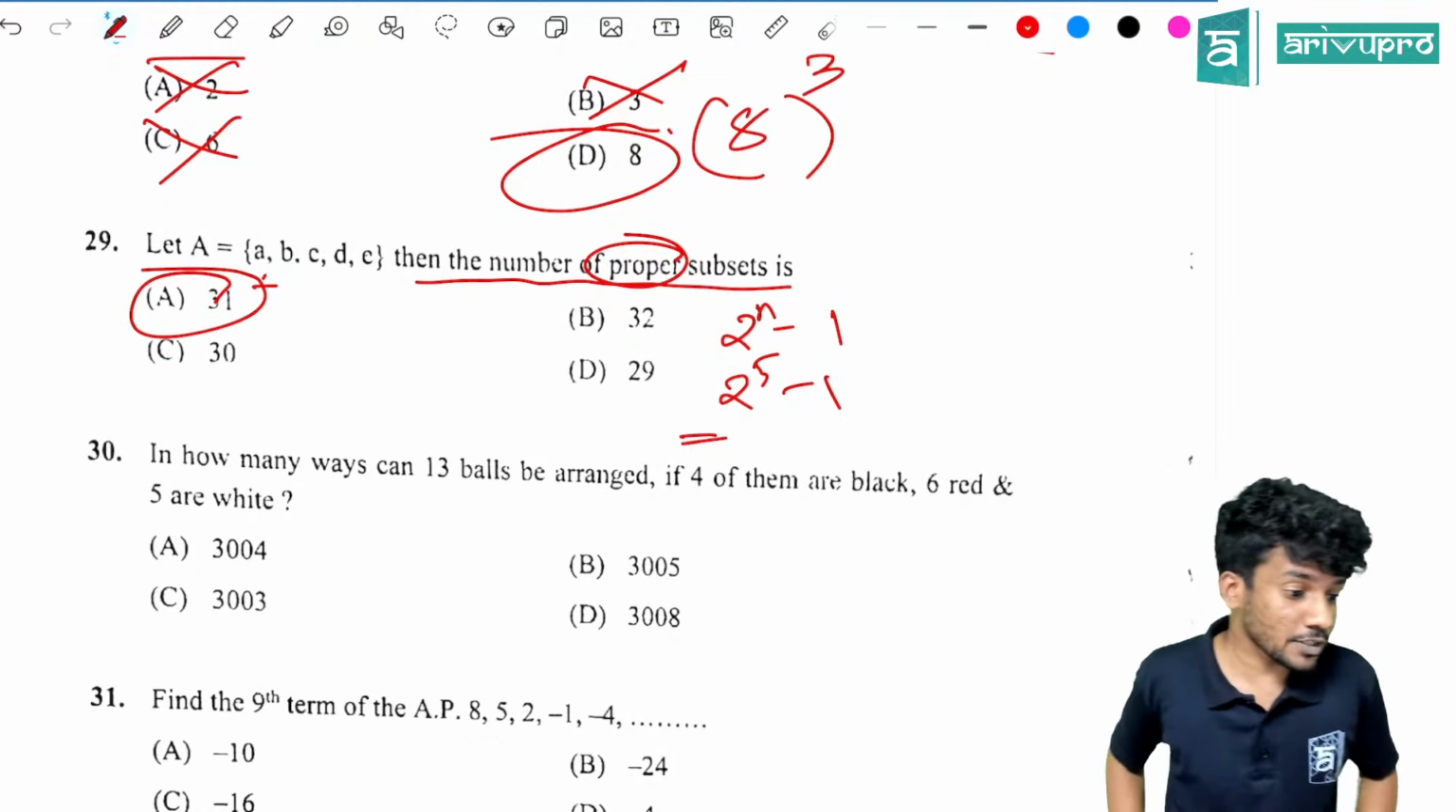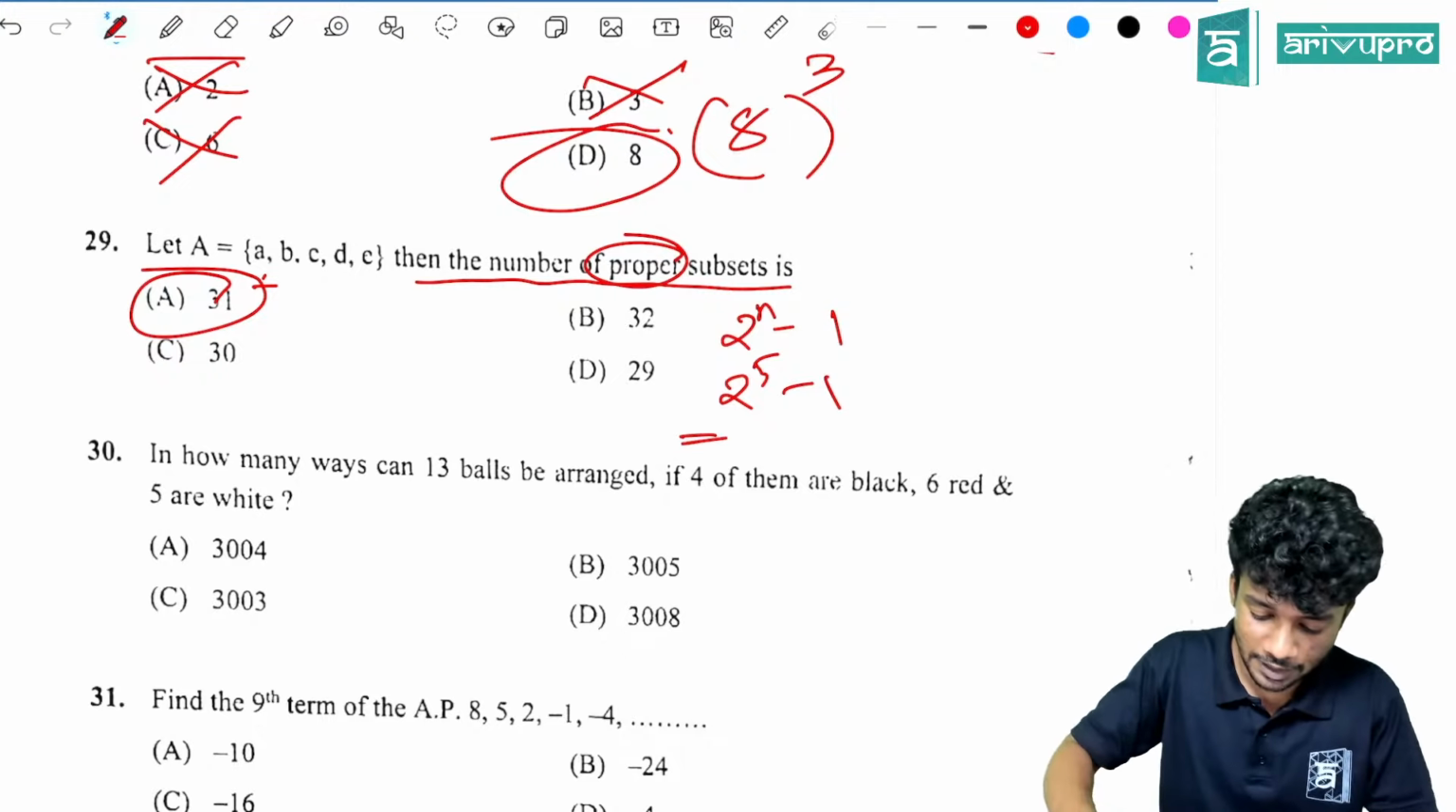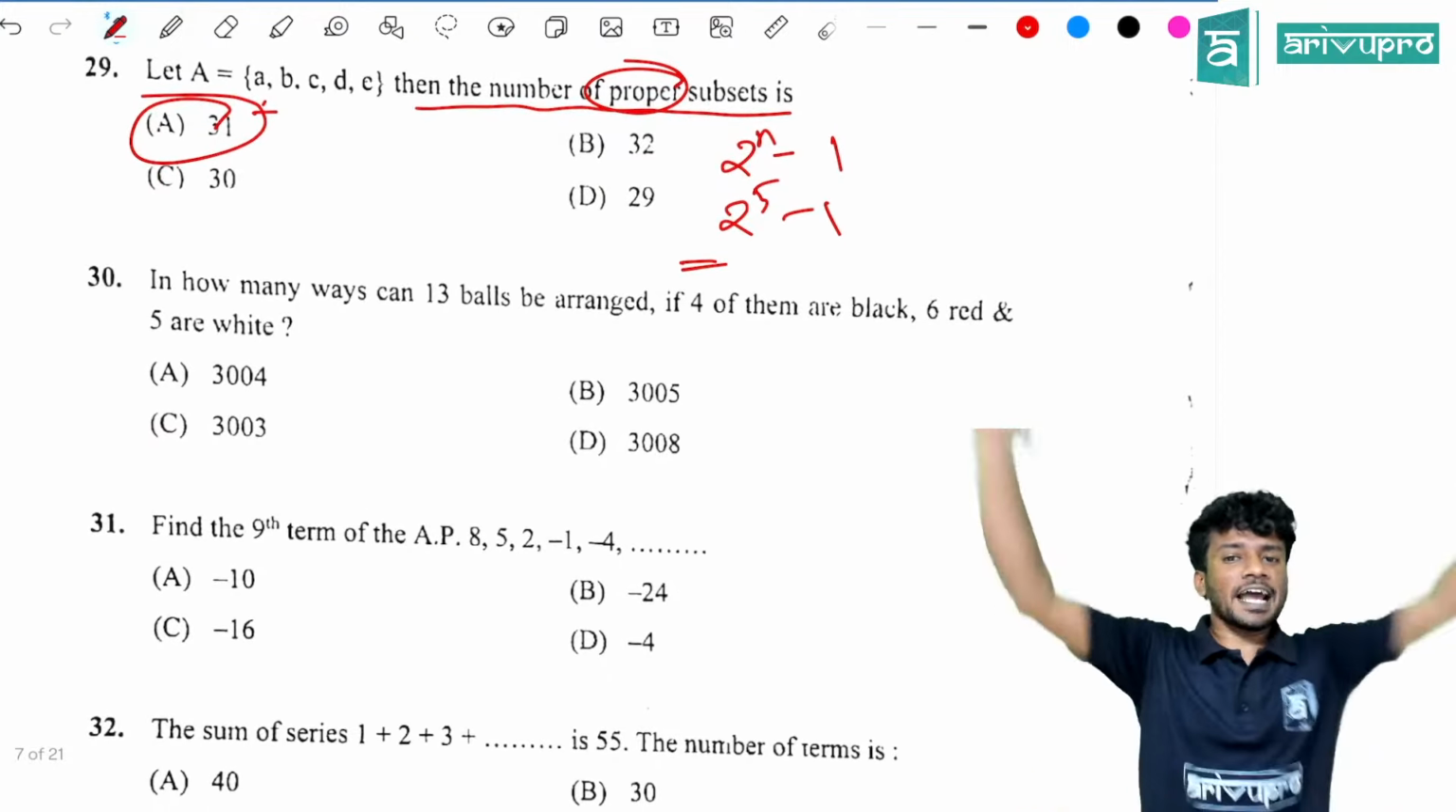Sir, one grace mark question is seating arrangement. Yes, I am coming to that. Once we are there. Right at the point.